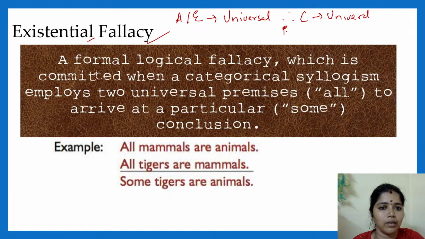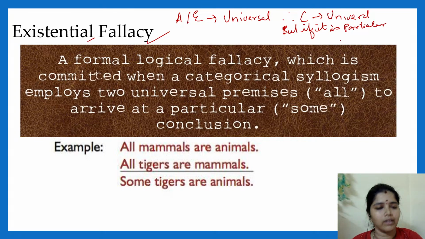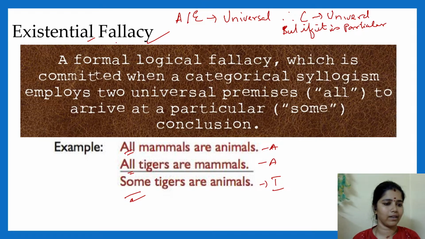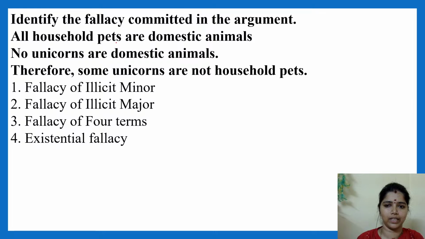But if it is particular, then we will say it is an existential fallacy. See here, this is A type, this is A type, and here the conclusion is I type. It is not possible. If the premises are universal statements, definitely there should be a universal statement in the conclusion. Here it comes "some". With "all", "some" is not allowed. If it comes, then it is an existential fallacy. It's clear? With an example, easily we can identify.